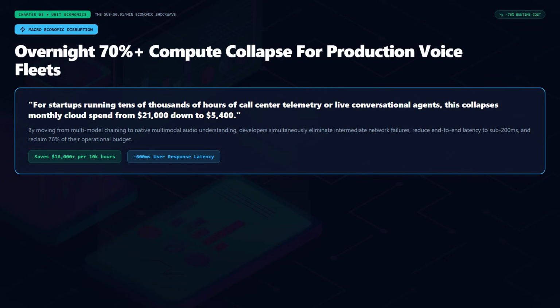Gemini 3.5 Transcribe Live operates at a blended estimate of $0.009 per minute. Compare that directly to OpenAI's GPT Live Transcribe endpoint, which costs $0.017 per minute. Gemini is delivering real-time, bidirectional, streaming transcription at nearly half the price of OpenAI, while eliminating the need for secondary LLM cleanup entirely. For startups running tens of thousands of hours of call center analysis or live voice agent interactions, this collapses monthly compute expenditure by over 70% overnight.